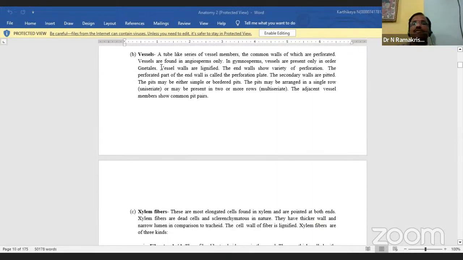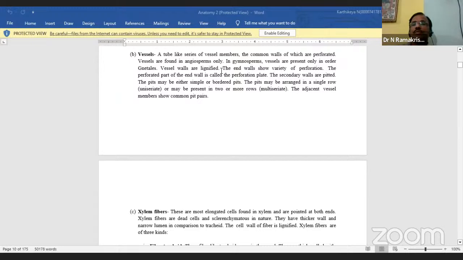Okay, so you see vessels are tube-like, a series of vessel members with common walls which are perforated, and found in angiosperms only. So you see in the gymnosperms, vessels are present in only one order. This point is most important, means the entrance question.